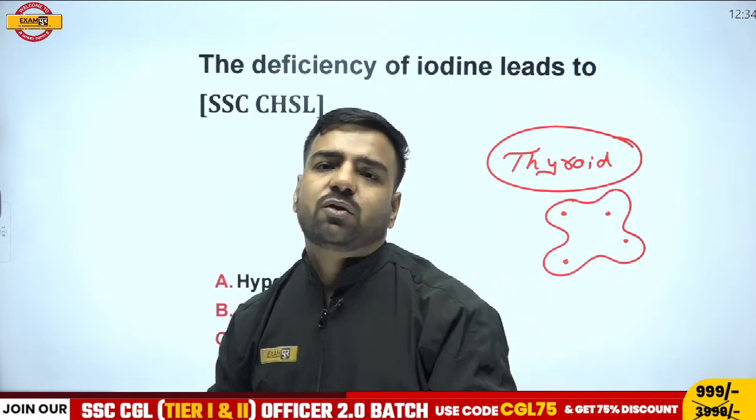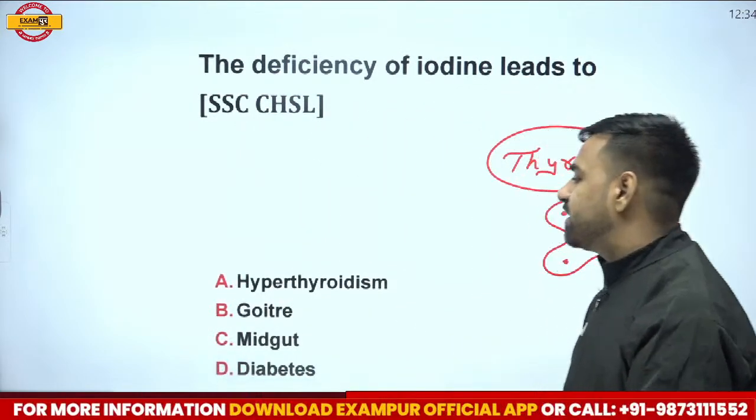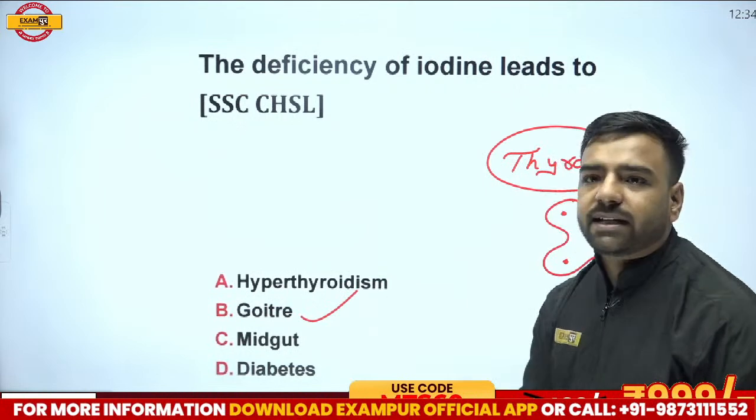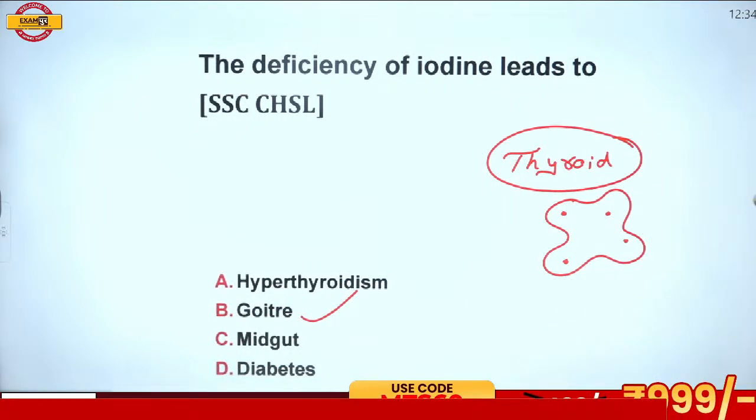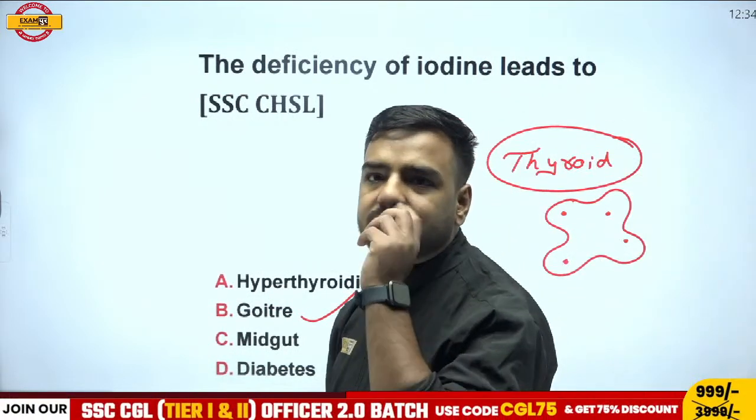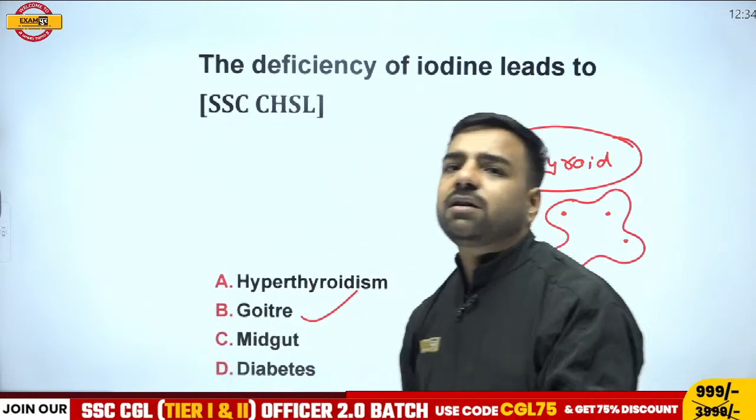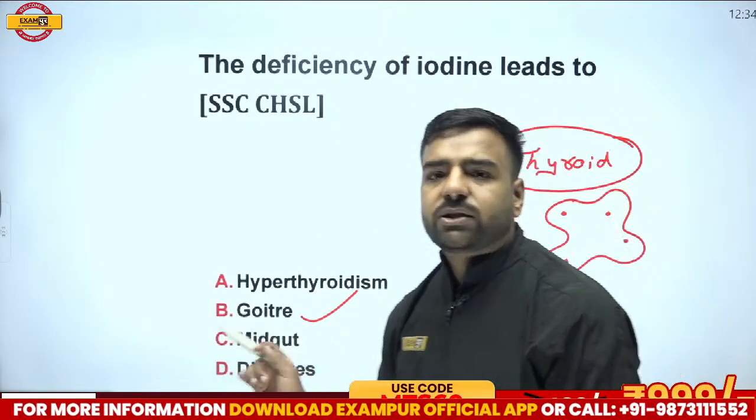So Rajkumar, you are absolutely correct. Great. Awesome. So what's the correct answer? We have goiter as the correct answer over here. Great. Rajkumar, totally correct. Acha, you have given answer C this time. No, Rajkumar, please remember the deficiency of iodine will lead to actually goiter.